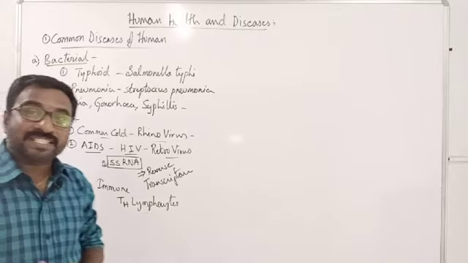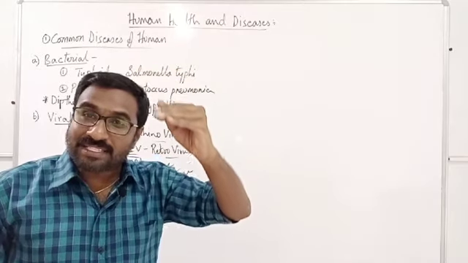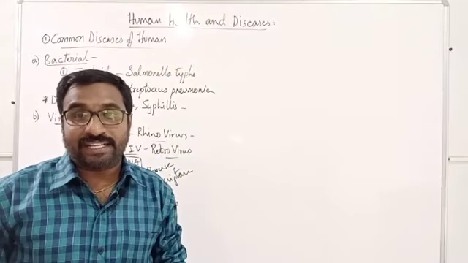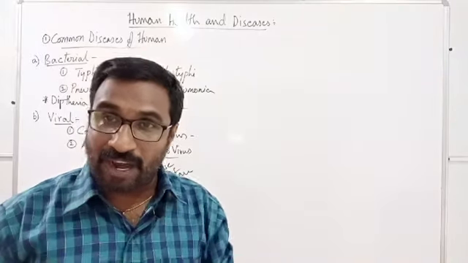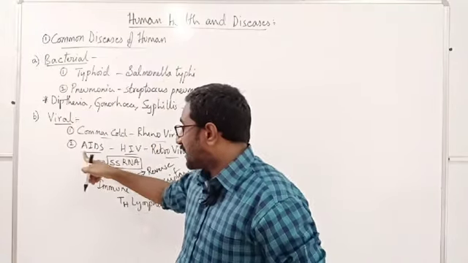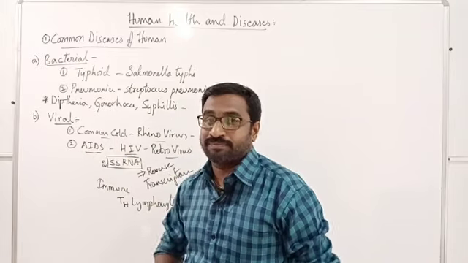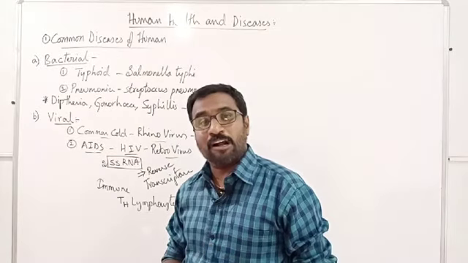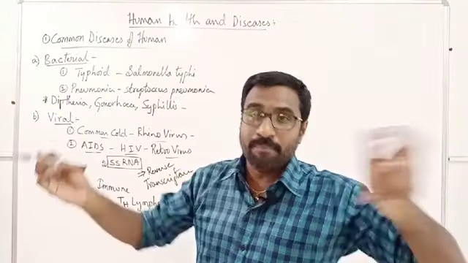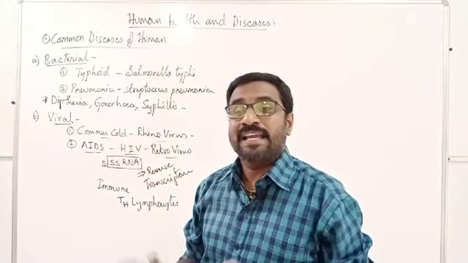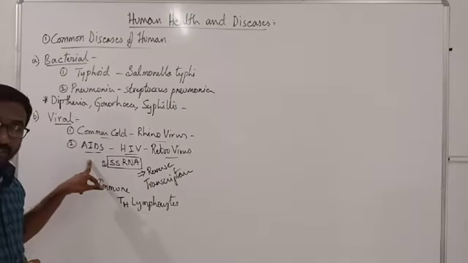T helper lymphocytes will get affected much, and whenever the lymphocyte number is gradually decreasing, automatically our immune system will become weaker and our immune system will get spoiled. That's why it is called acquired immunodeficiency syndrome. So whenever this process is there, our immune system will become weaker and it will get infected by other bacterial and viral diseases, and we will suffer with various diseases. Like that, it is the AIDS virus.